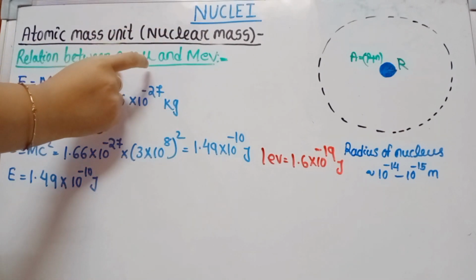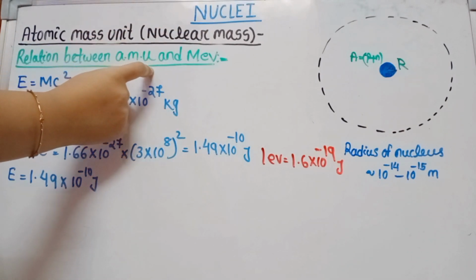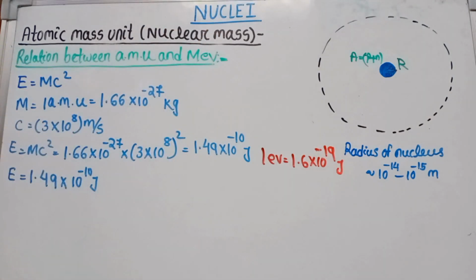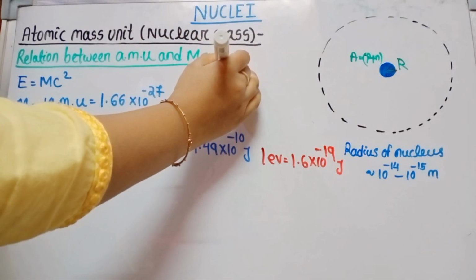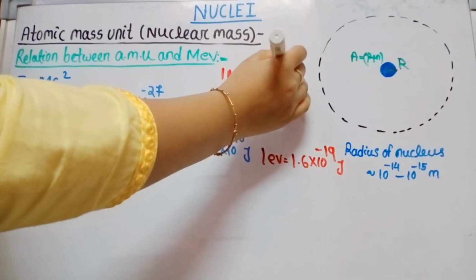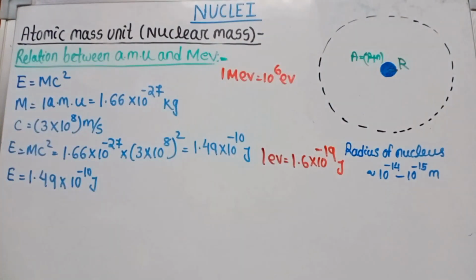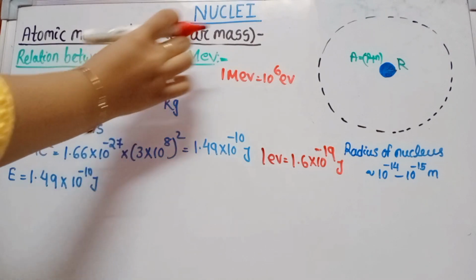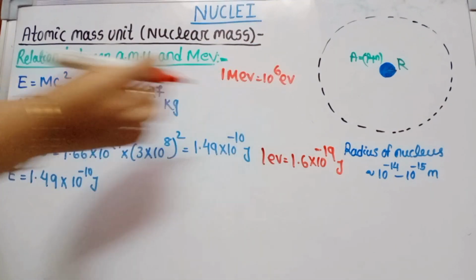That means AMU is atomic mass unit, and MeV is mega electron volt. Here student, 1 mega electron volt is equal to 1 million times an electron volt. 1 mega electron volt equals 10 to the power 6 electron volt. Okay, we express the relation between atomic mass unit and mega electron volt.